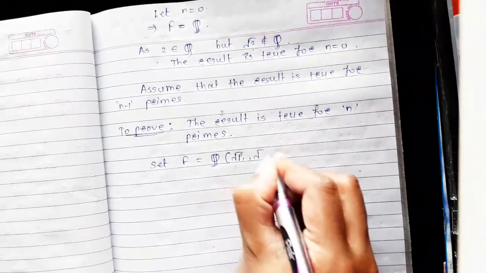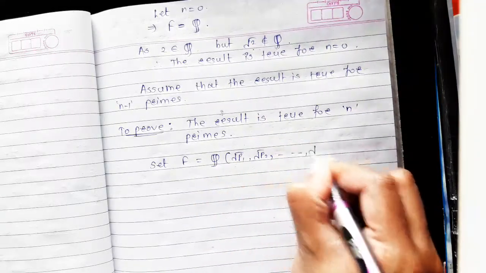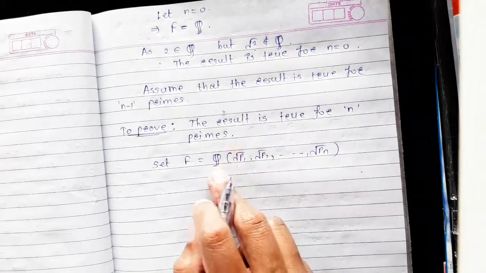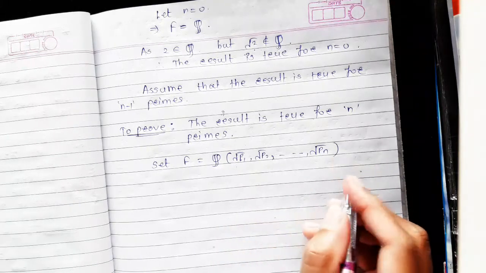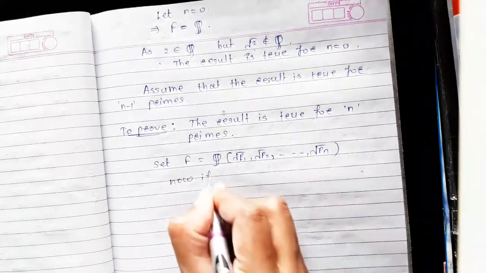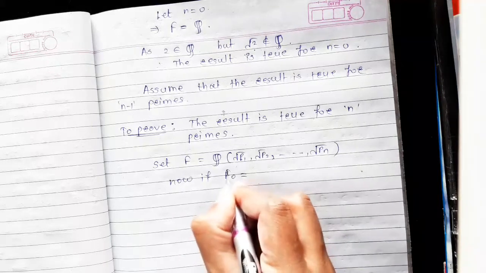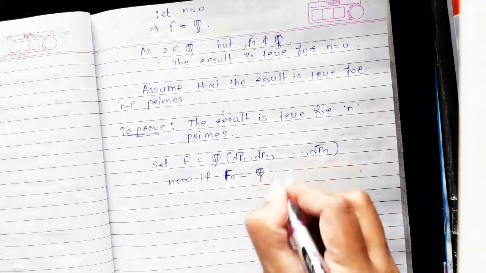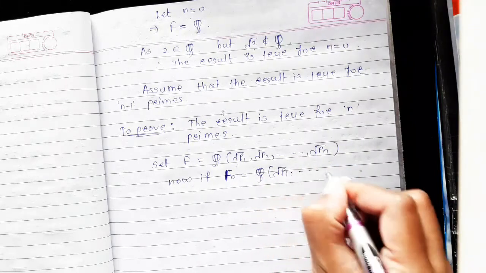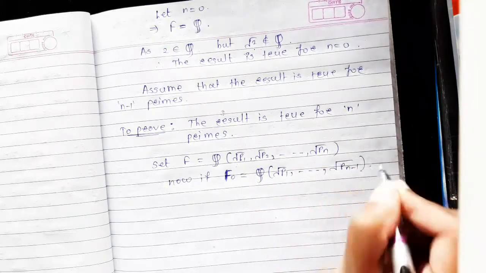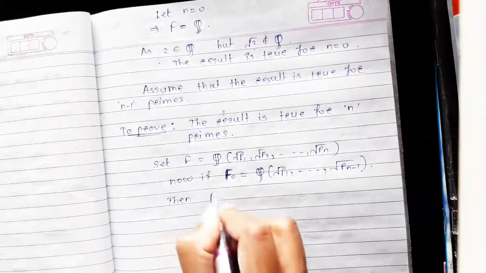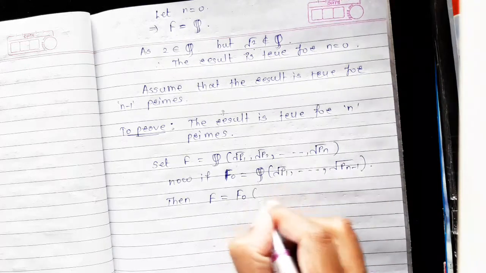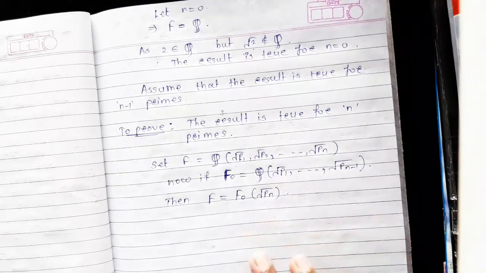root of p2 up to root of pn. Now if F0 is equal to the smallest subfield of reals containing the rationals, root of p1 up to root of p(n-1), then clearly F is nothing but the smallest subfield of reals containing F0 and root of pn.